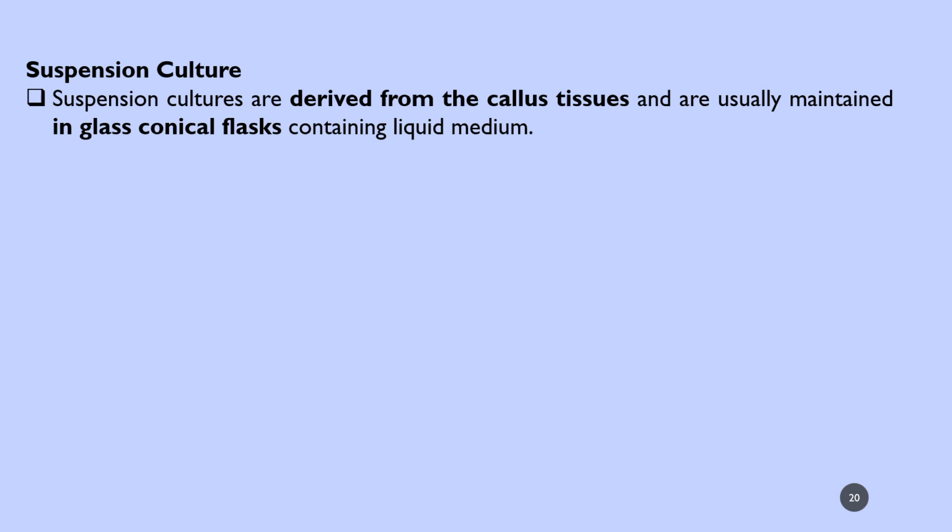Now we are coming to the suspension culture which can be prepared from the callus which is obtained. Suspension cultures are derived from the callus tissue and are usually maintained in a glass conical flask containing liquid medium.